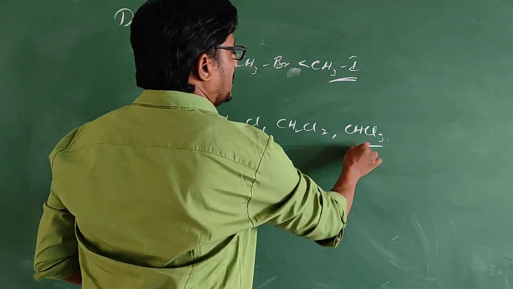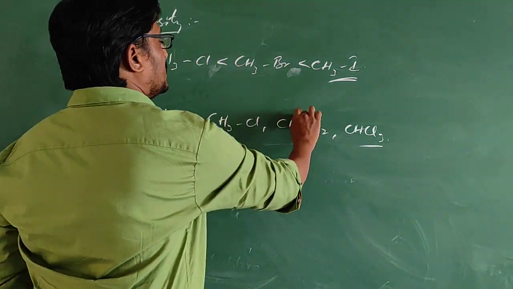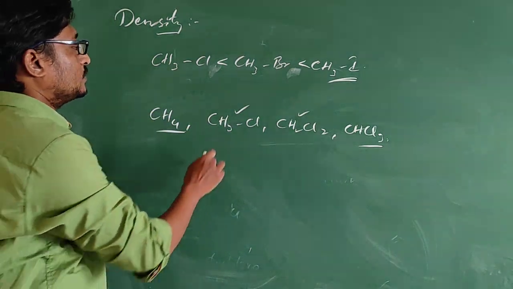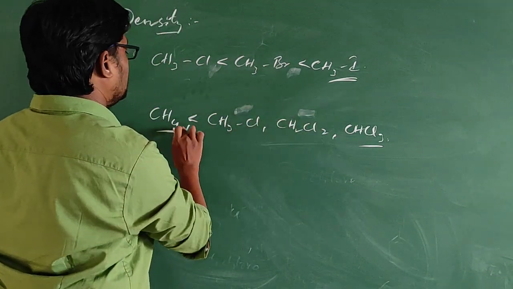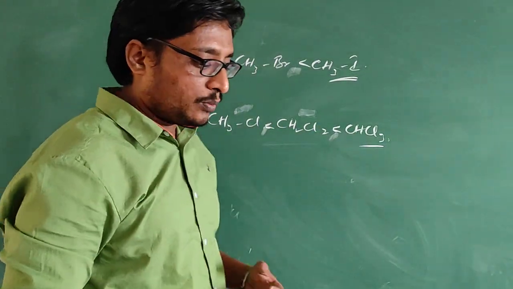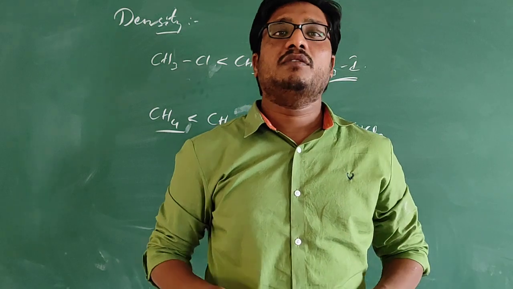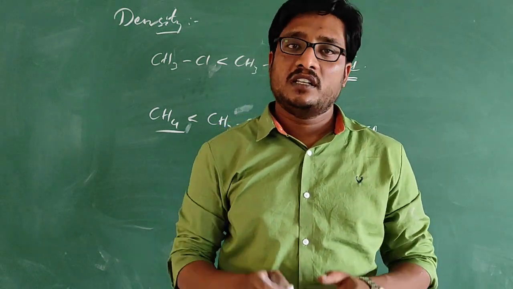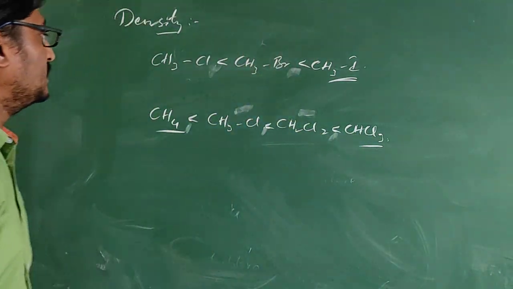So CHCl3 will have more density when compared with CH2Cl2, CH3Cl or CH4. So the order of density will be in this way. As the number of halogens increases, density will increase. As the size of the halogen increases, density will increase. Remember these things.